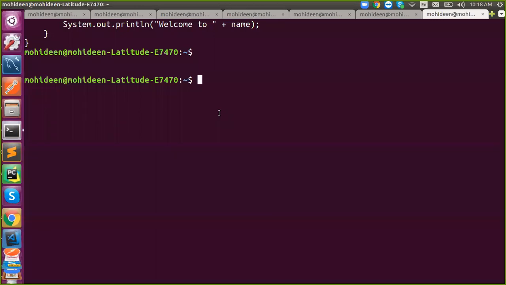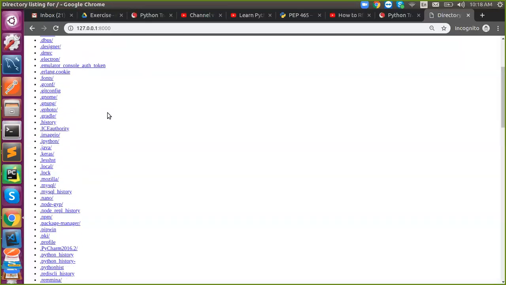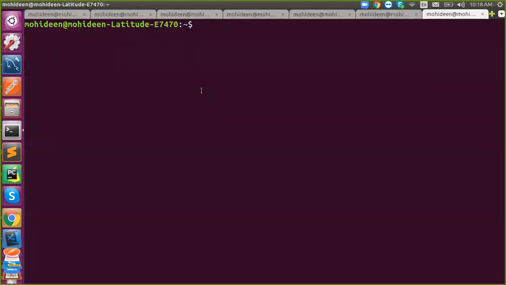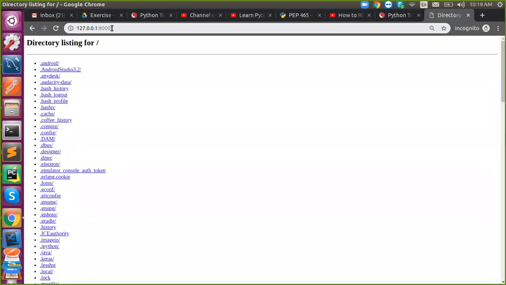But if you are on a network, this will always give you your own IP address. So this is actually listening on your own IP, not someone else's. So if someone else wants to explore your files, you have to check that. This is my IP address in the network, 192.168, that is the inet address. So use that instead.